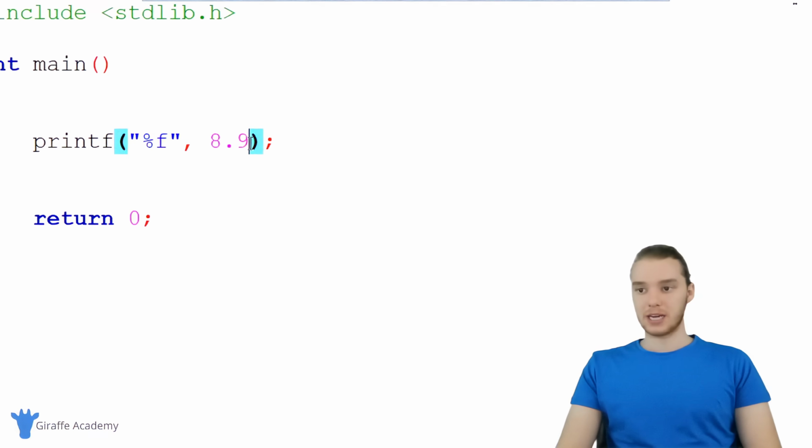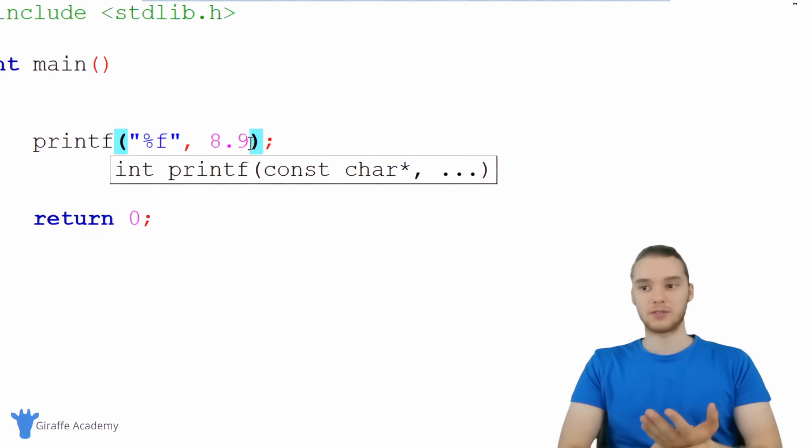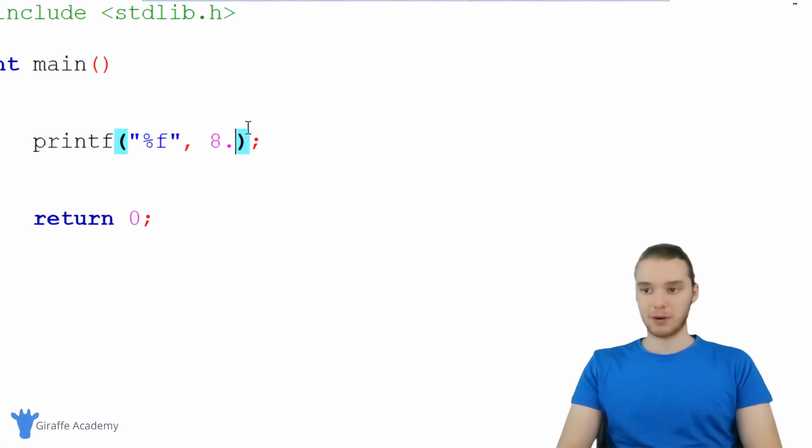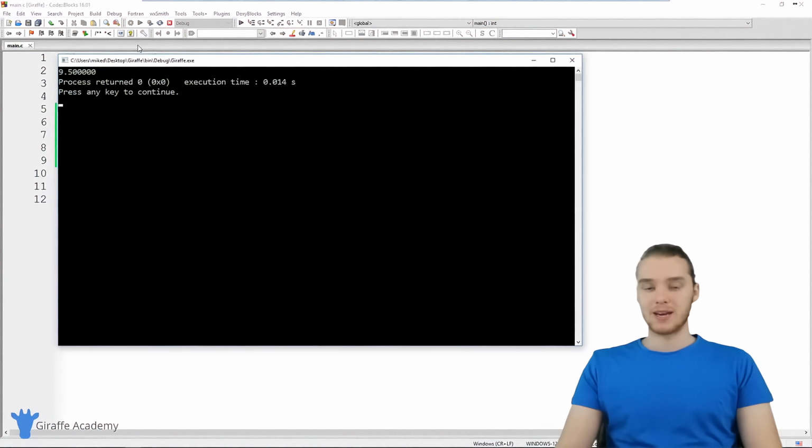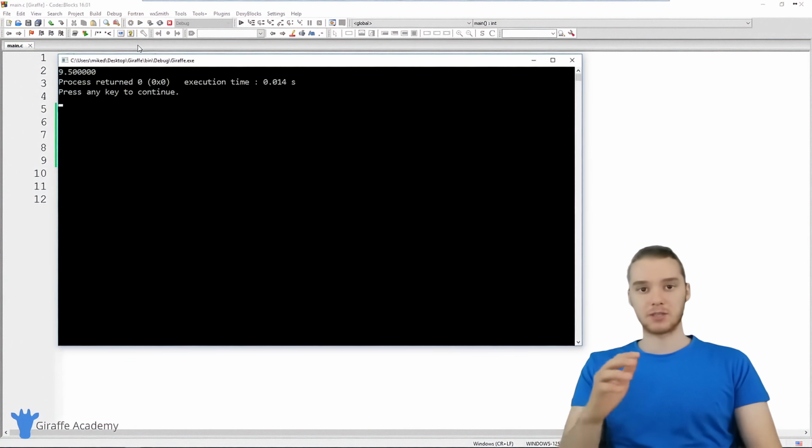So using these decimals, I can do all sorts of stuff. So obviously I can just print out the decimal, but I could also do things like math. So I could say like 5.0 plus 4.5. And this is going to go ahead and be able to do that for us. So when I run my program, not only is it gonna like print this out, but it's gonna do the actual math operation. And you see we get 9.5.